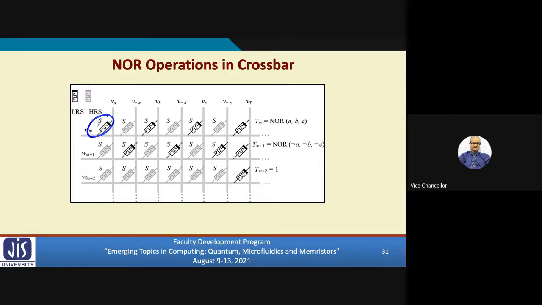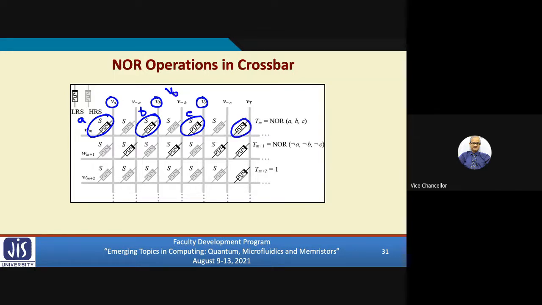Let's say I apply input A here, B here, and C here. So in terms of voltages, I shall be applying V0 to all the three. And output, let's say I am taking on this.